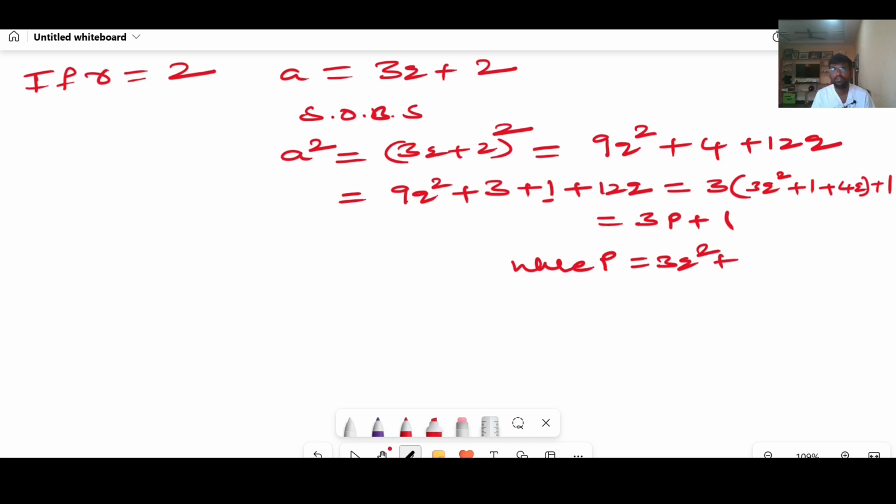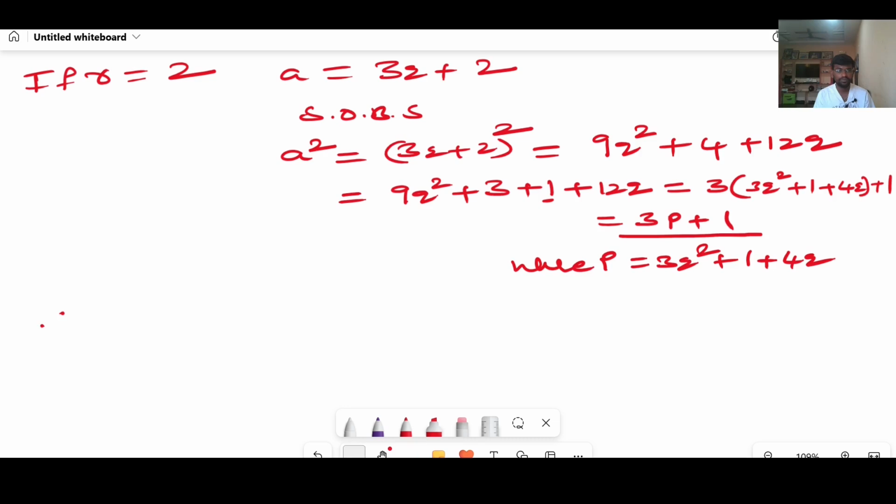It is also in the form of 3p plus 1. In the second case, when r equal to 2, you got 3p plus 1. In the first case, only in the form of 3p. Therefore, square of every positive integer, we are getting the forms of 3p or 3p plus 1.